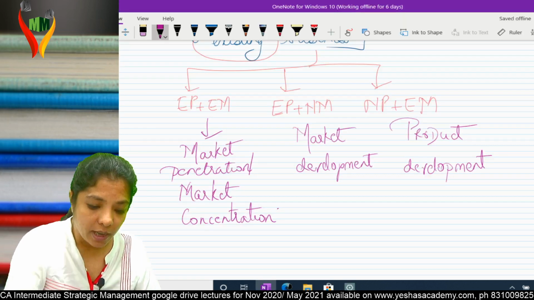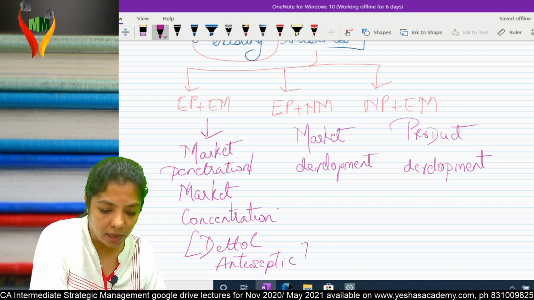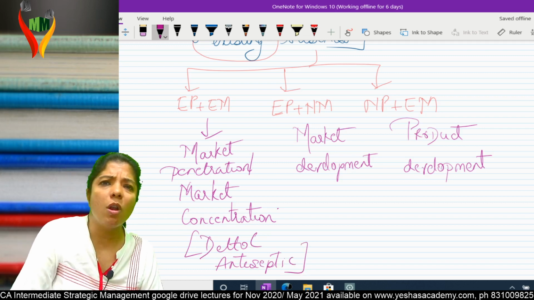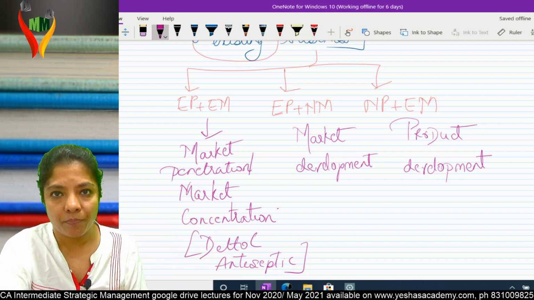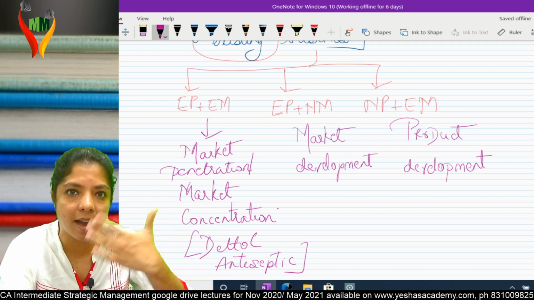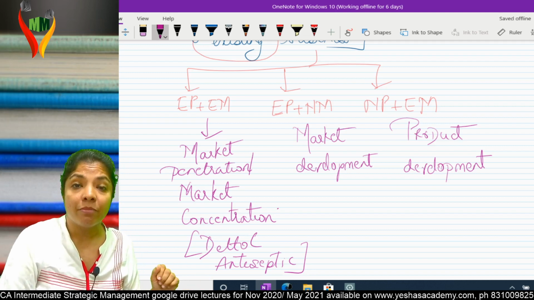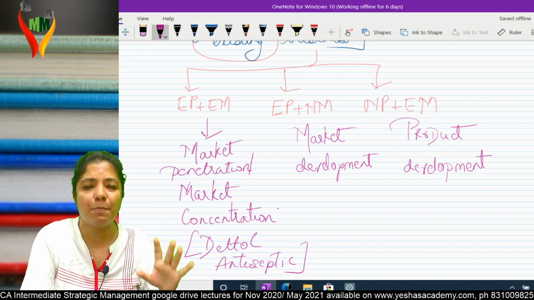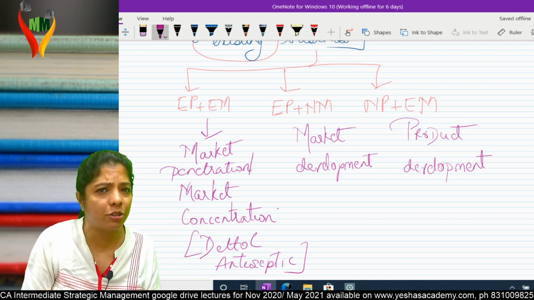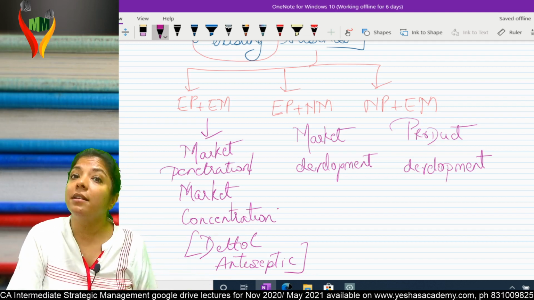For example, I can take the example of Dettol antiseptic. Dettol was normally used for cuts and burns. That means you have hurt yourself, so you apply Dettol like an antiseptic to clean that area so there are no germs, and then you put some ointment and bandage it, right? I got to know, I'm concerned, yaar, nowadays how much cuts and burns, nothing happens. People take too many precautions nowadays. So I wanted to increase my sales. I wanted to grow, but with the same product and the same market.